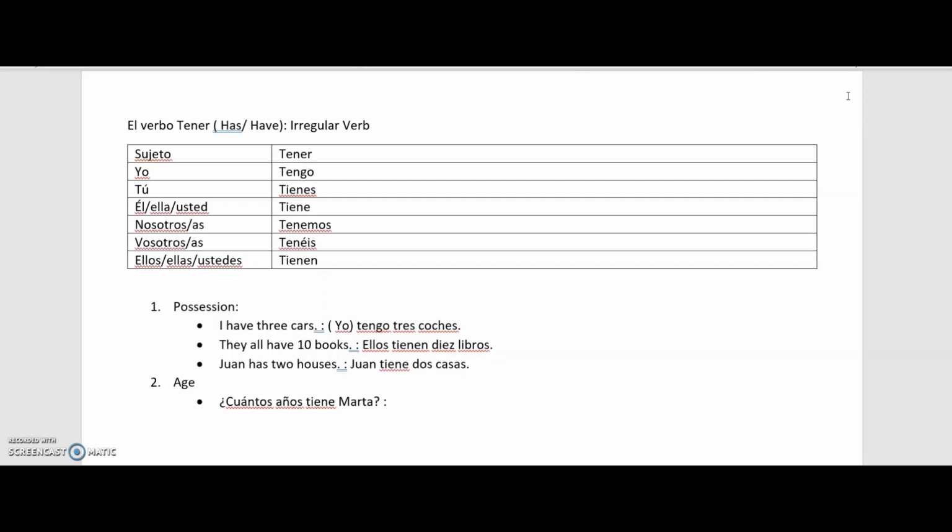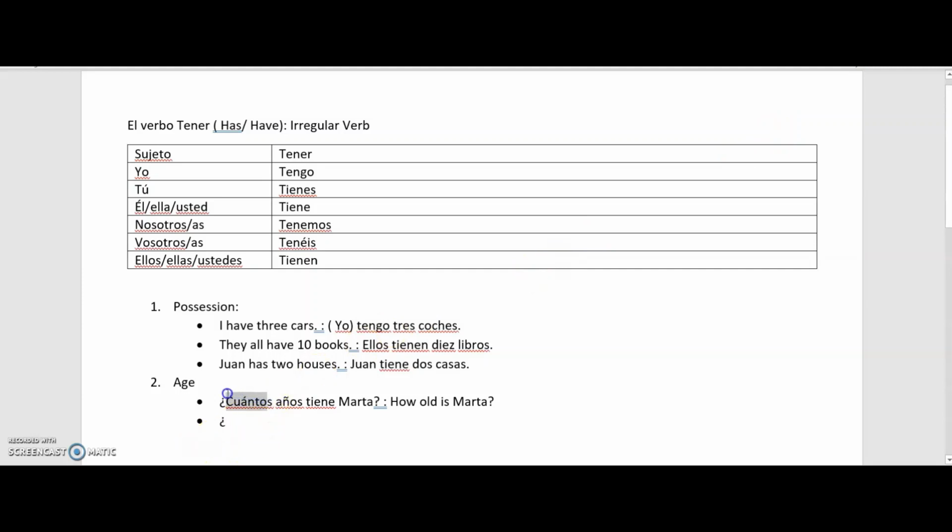How old is Martha, so I will always say, ¿Cuántos años tiene Marta? Here, Martha is third person. Okay, so I'm using this third person. So this means how old is Martha?